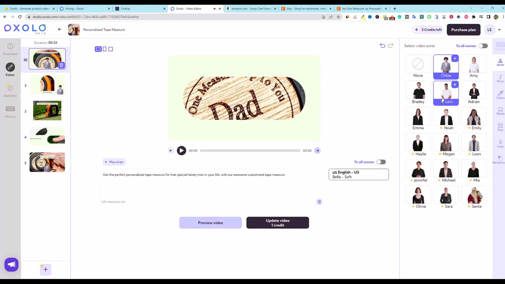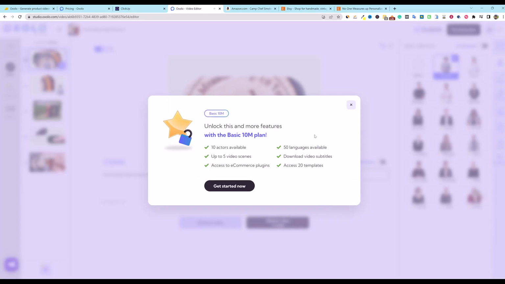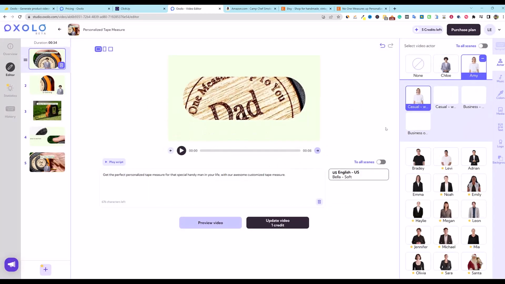Cool. Okay. So obviously we could switch the character if we wanted to. We could change, and you can even change different outfits and so forth. Right here, you can see that it changed up here. We can look at video statistics if we have a plan, and history and so forth. So pretty basic video editor.